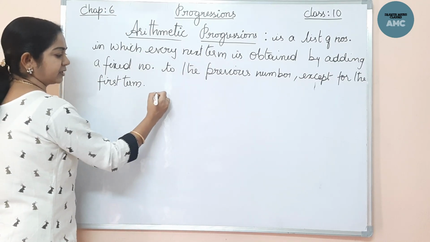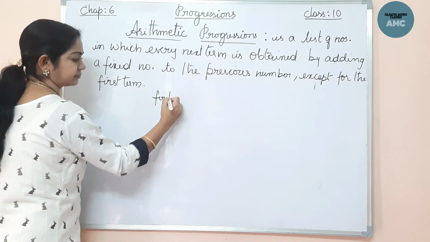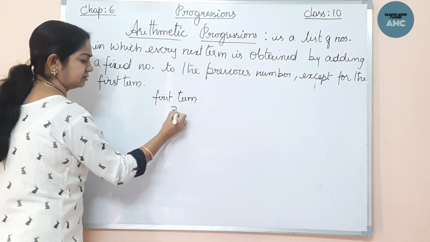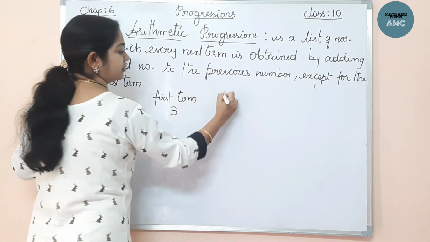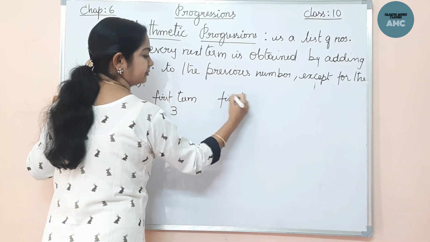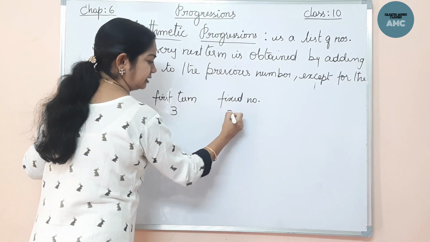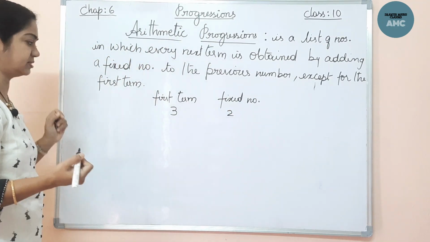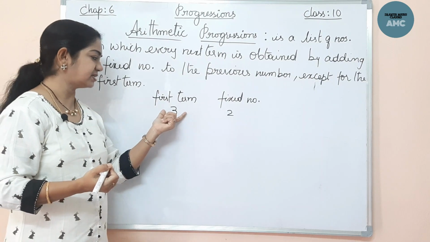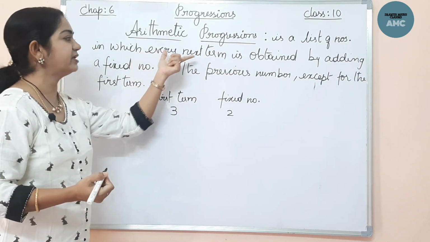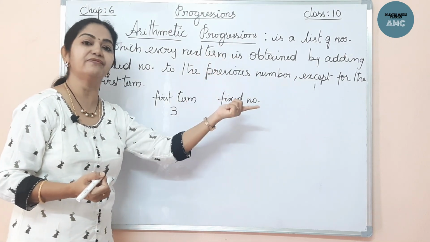Let us say the first term, let me take 3. Now let us take a fixed number, any number, 1, 2, 3, you can even take negative numbers or zero.